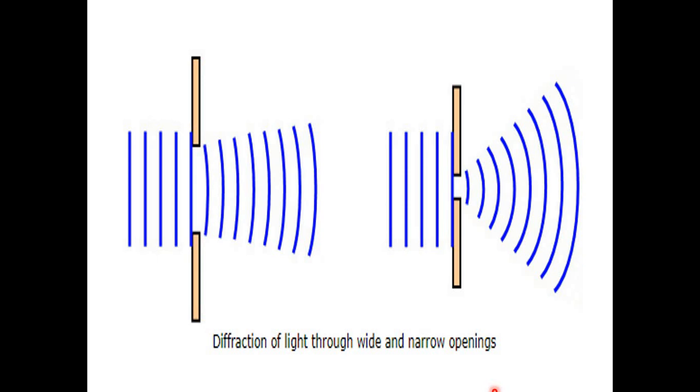So generally you should have obstacles whose openings or slits have a diameter or width in the range of micrometer, nanometer or angstrom. If those dimensions are comparable to the wavelength coming in contact with it, then only you will get diffraction over there.